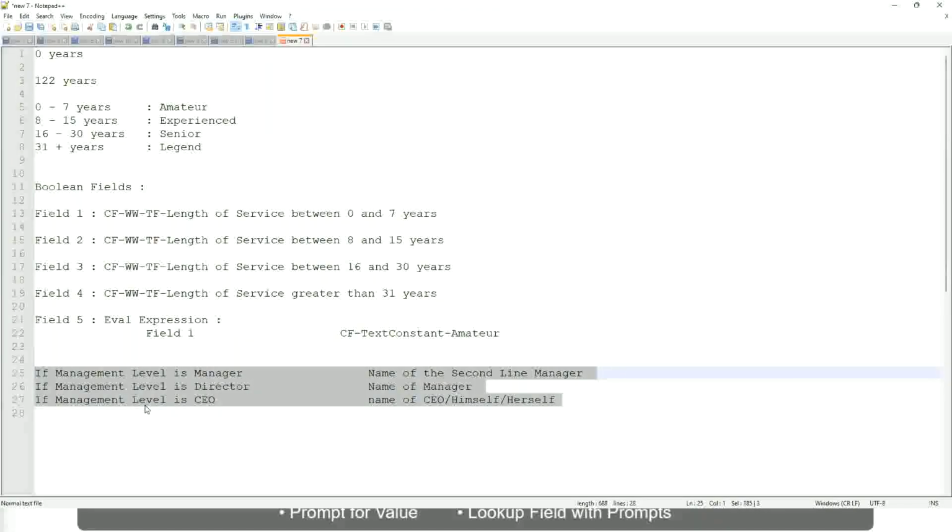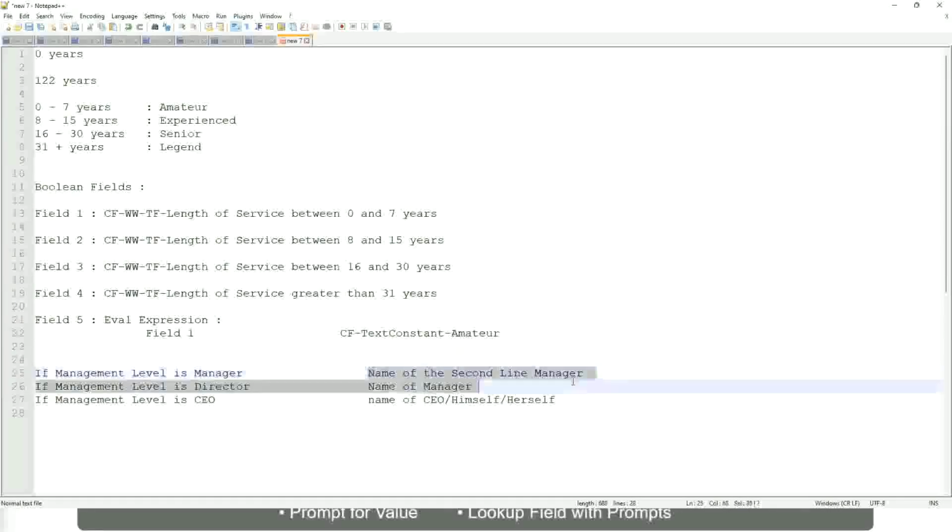Which function would you use? Evaluate expression, evaluate expression band, or lookup range band. Evaluate expression, is it? Yeah. Because here you have to return an instance. Here you have to do some more calculation, because you have to find out who is the second line manager, which is manager's manager, and so on. So you have to come up with these fields.